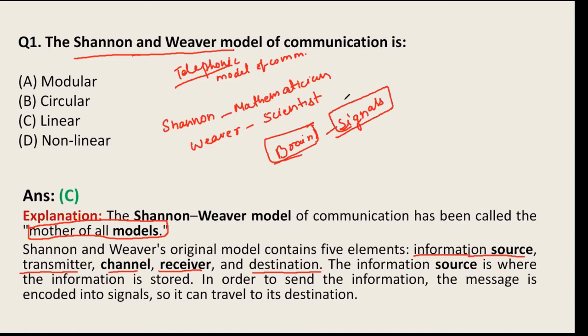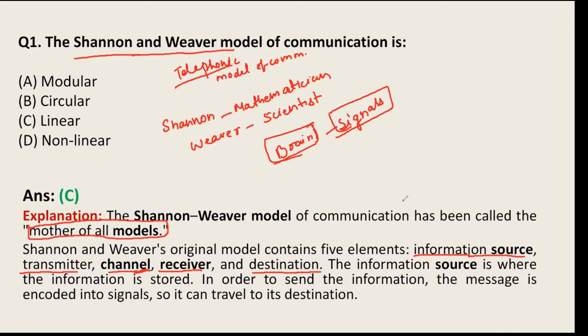That is the transmitter, which is required in the telephone so that you are audible; you can communicate with the help of the transmitter device. The channel is also here, along with receivers and destinations. In this way the five elements become necessary for the Shannon and Weaver model.